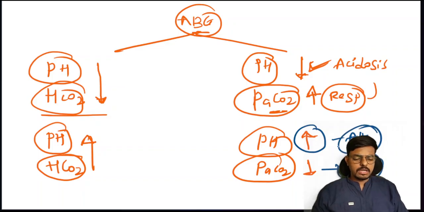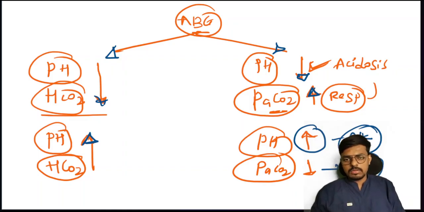So respiratory alkalosis. You can easily identify the answer based on the direction of the pH value, PaCO2 value and bicarbonate value. Hope it is clear. In metabolic it is the same direction; in respiratory it is the opposite direction. Hope the concept is clear.